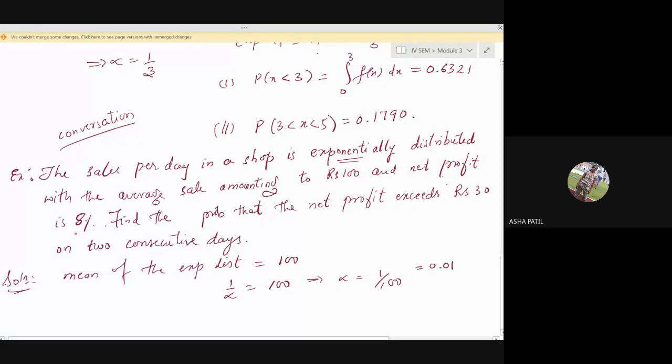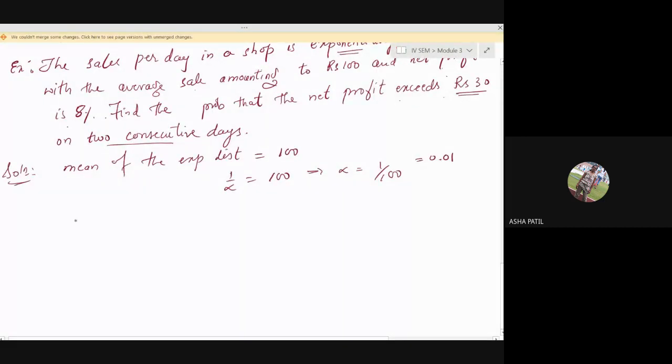Okay, and net profit is 8%. I hope you understand the meaning of it. Profit is 8%. Find the probability that profit exceeds rupees 30. Forget about the consecutive days. We'll just first go for the profit exceeds rupees 30. How to go for this? With the alpha, you can write the probability function, exponential function, f of x is equal to alpha e raised to minus alpha x, 0.01 e raised to minus 0.01x. This is your function.